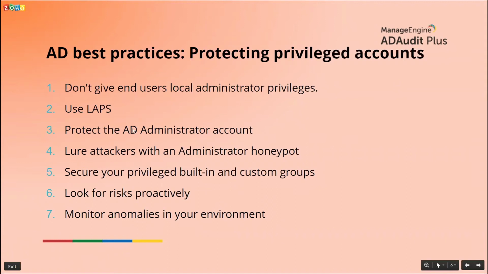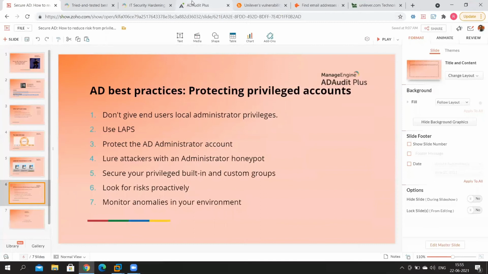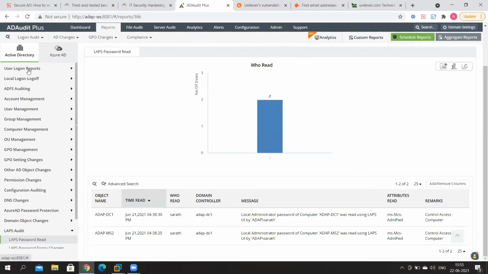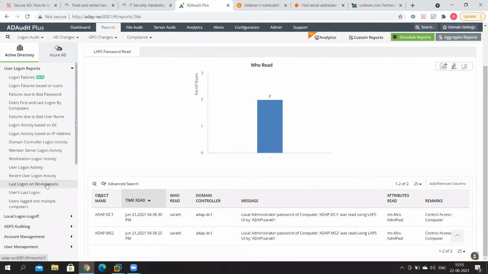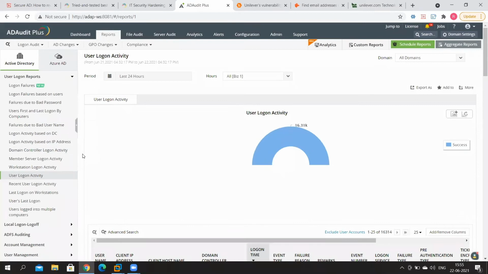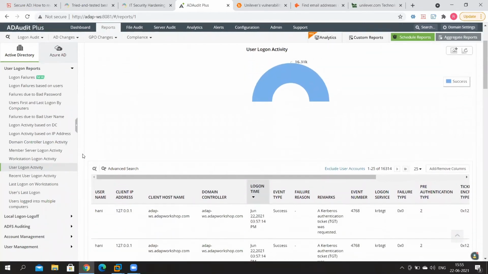So I'll just show how you can protect your AD account through AD Audit Plus right now. So in AD Audit Plus, you've got a specific report category called user logon reports. And here you've got user logon activity. And take a look at this report as I scroll down.